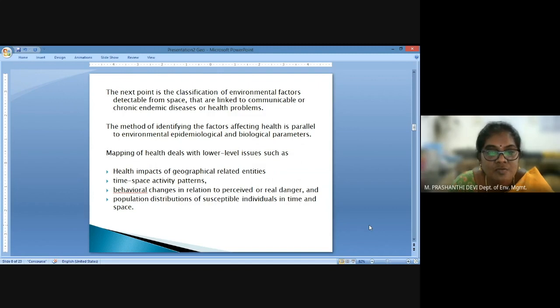Then we look at the population distribution, the size of the population, the number of infected people, and the susceptible individuals in the population over a period of time and over a geographical space. This gives an idea as to what the health issue may be and how it has grown or reduced over a period of time in a geographical entity.